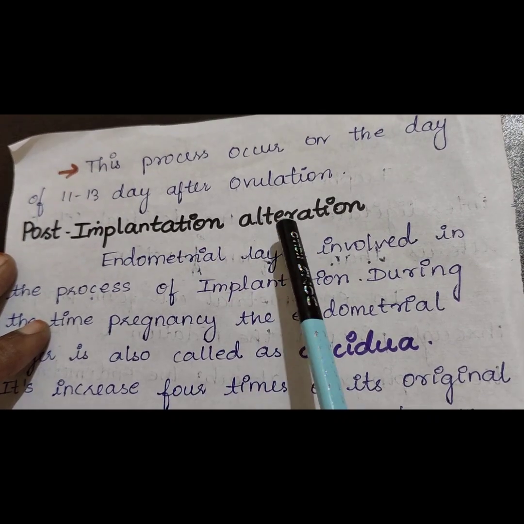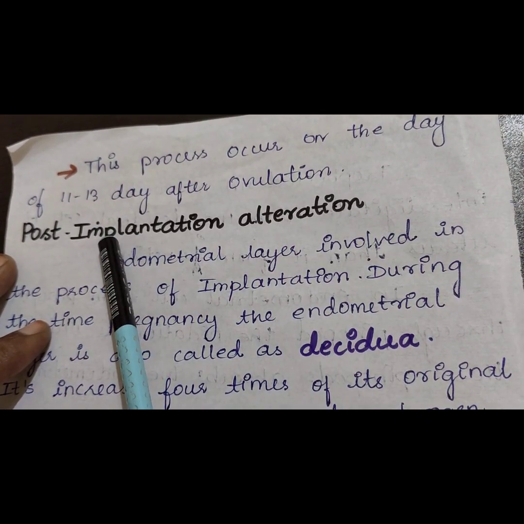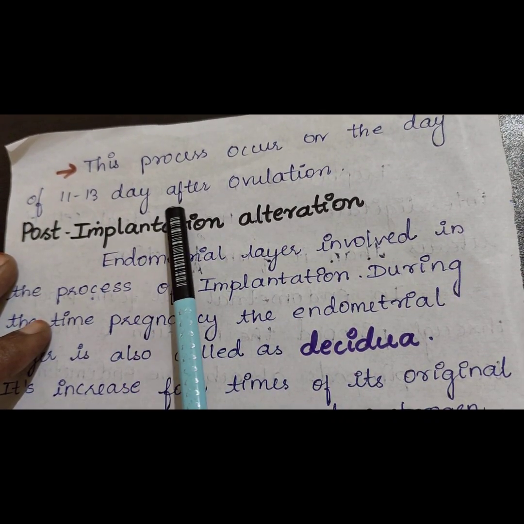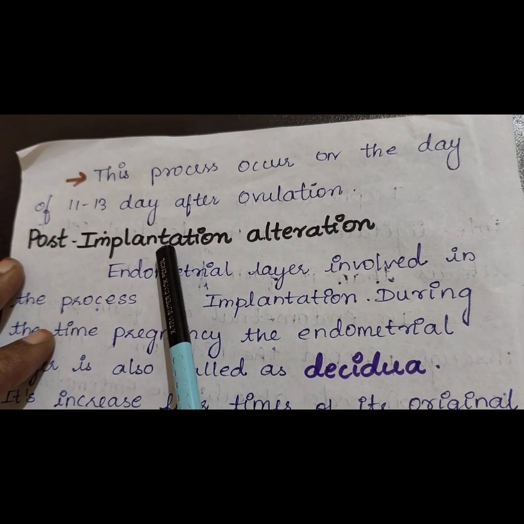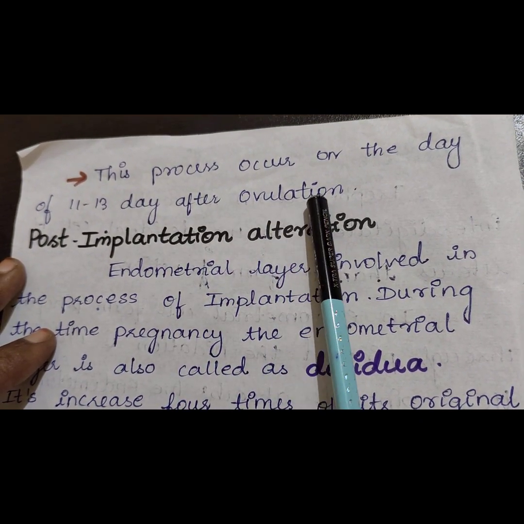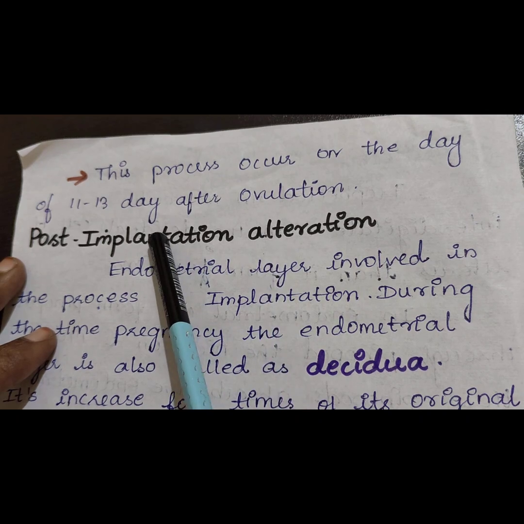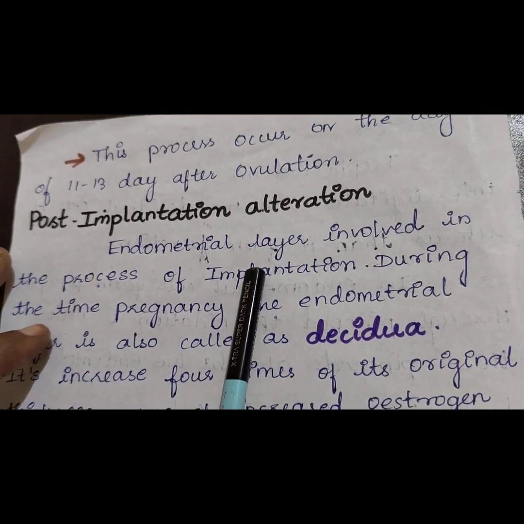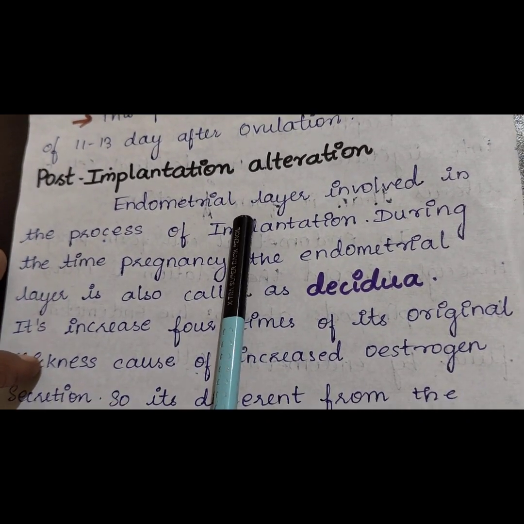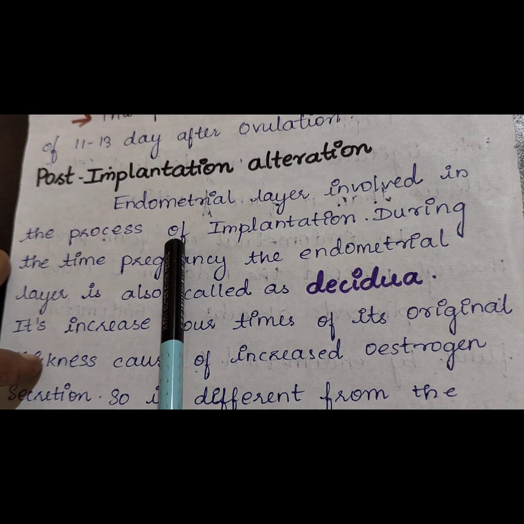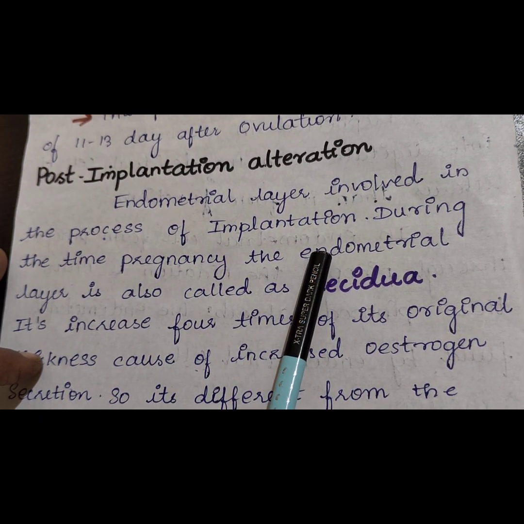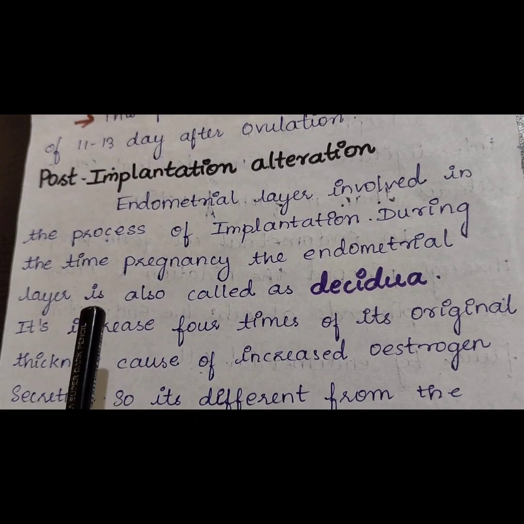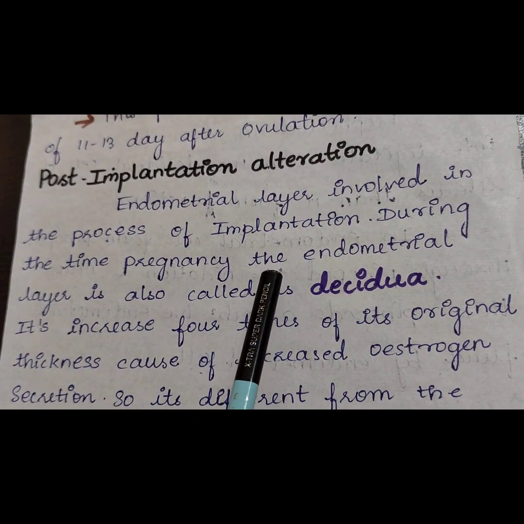This process will occur on day 11 to 13 after ovulation. After day 11 to 13 after ovulation, implantation takes place in the uterus. Next, the post-implantation alterations: the endometrial layer is the one involved in the process of implantation. Only the endometrial layer is involved in the process of implantation.